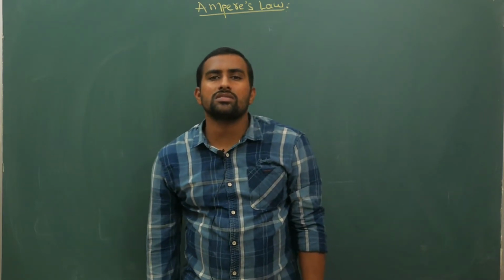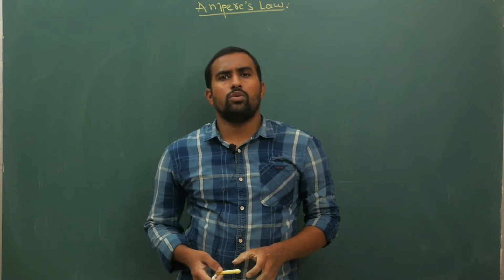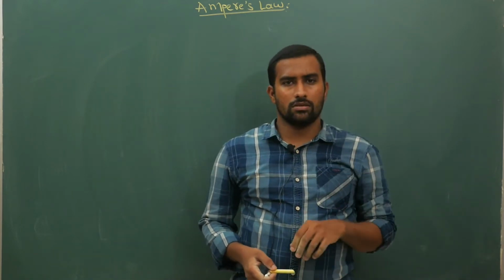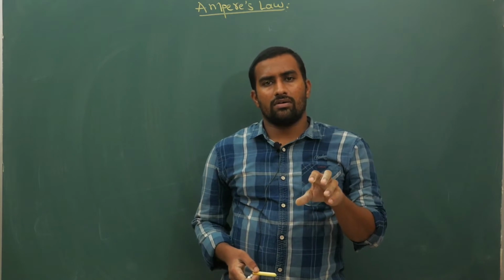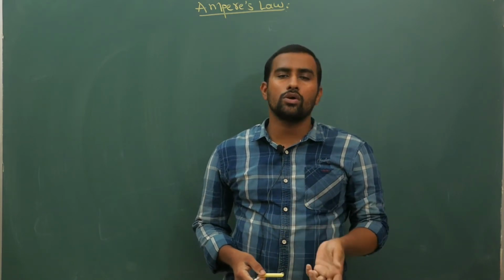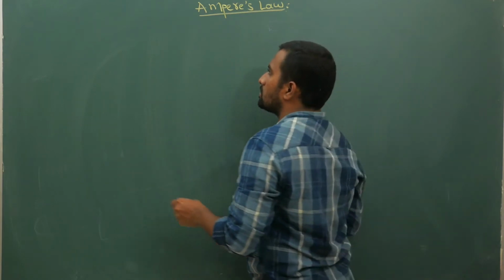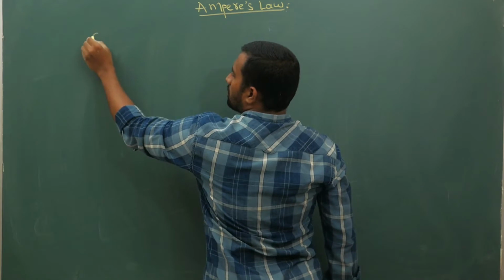Electrostatics, in electrostatics there is something known as Gauss law. Now, what Gauss law does is relate the electric flux and the charge enclosed by the Gaussian surface, as in the equation shown.